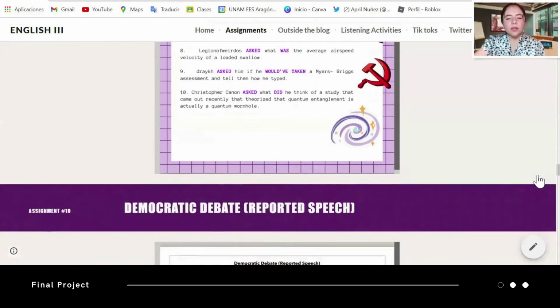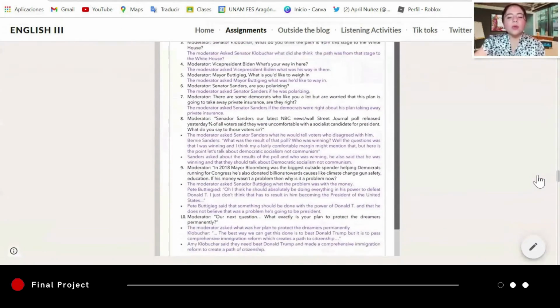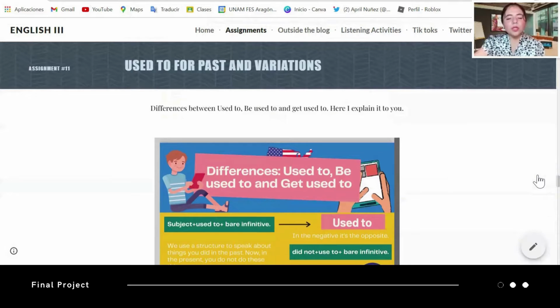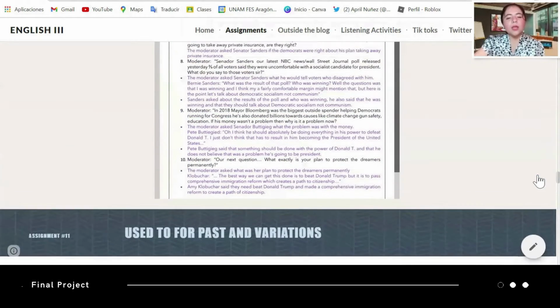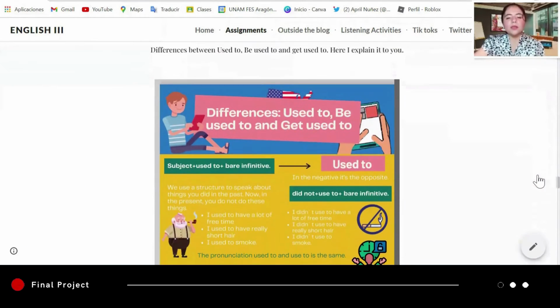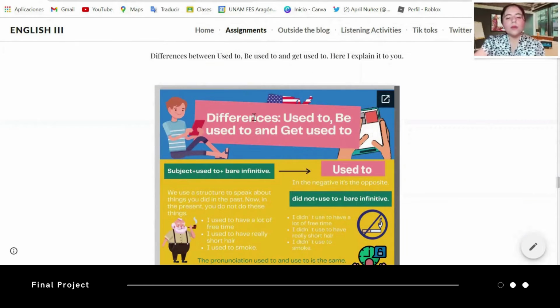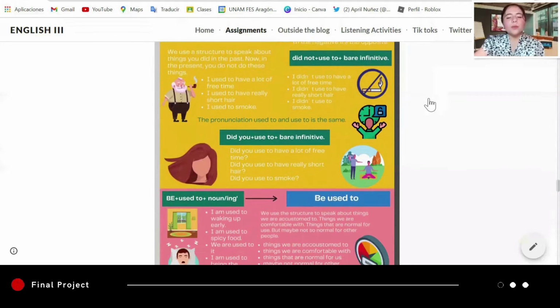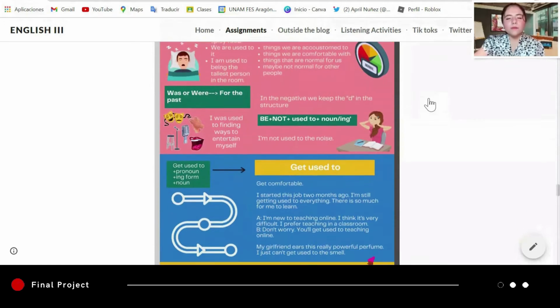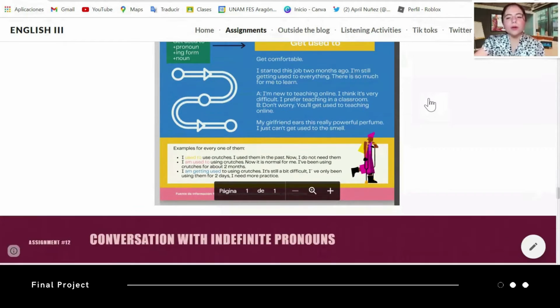Here's the reported speech activity about the democratic debate, in which my partners and I had some problems because we didn't understand the structure perfectly. But we managed to complete the activity and it worked. You can see here the explanation of used to, be used to, and get used to. This was a very interesting activity because I learned the use of these variations and now I use them correctly.